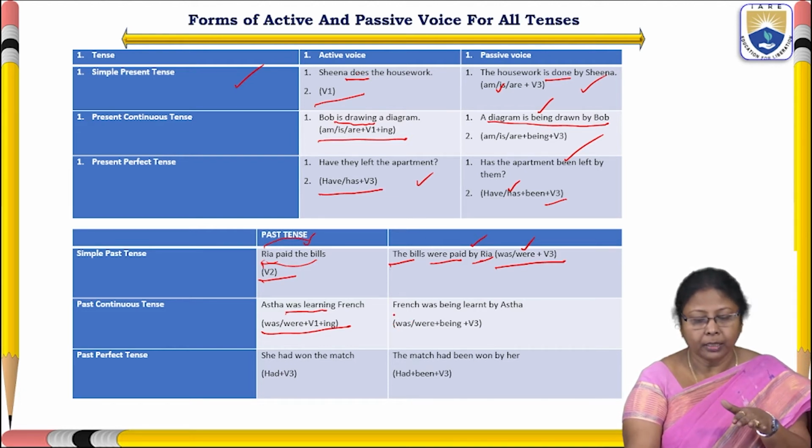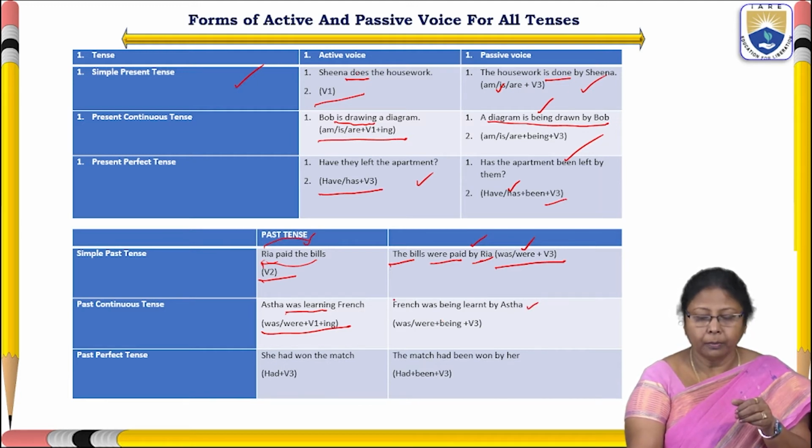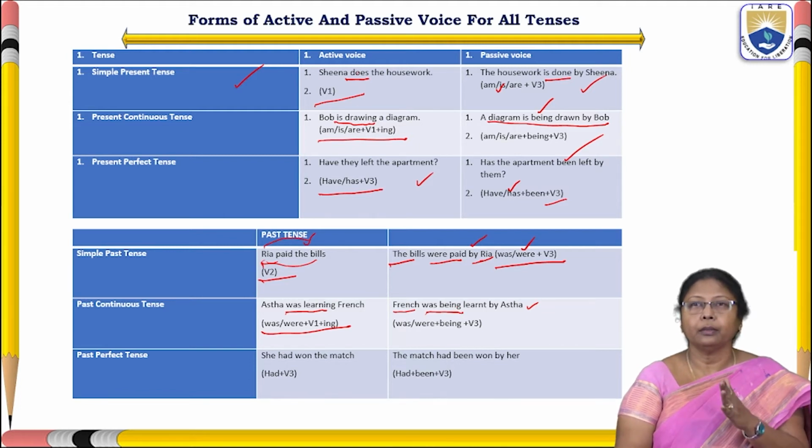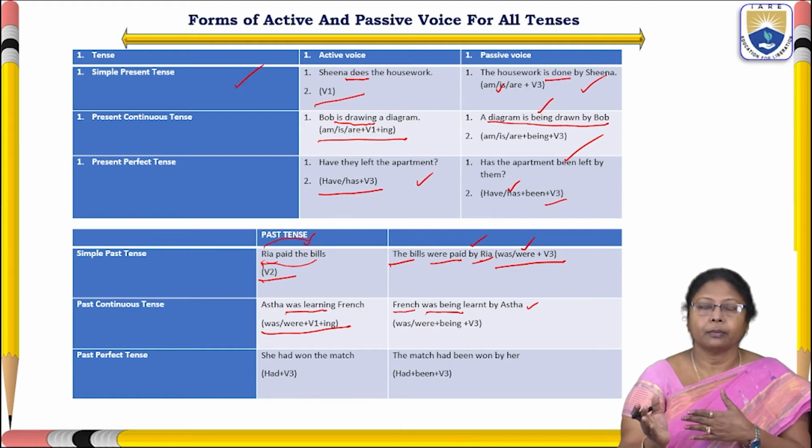So Ashta has become the object, and French has become the subject. So, French was being learned by Ashta.